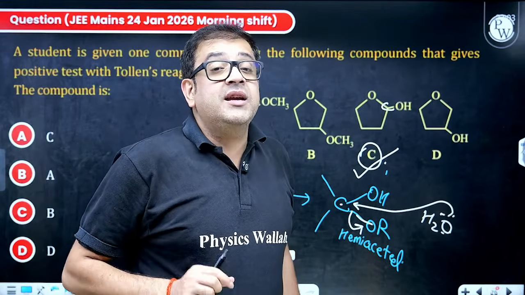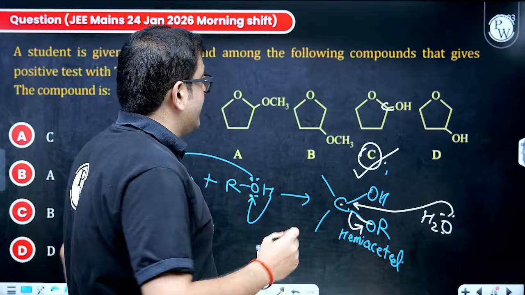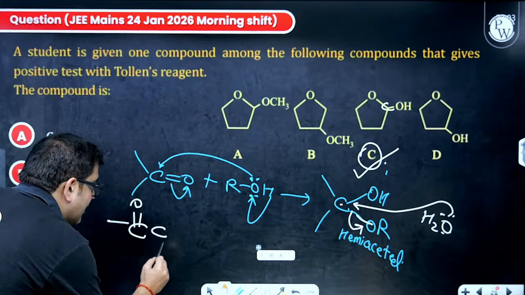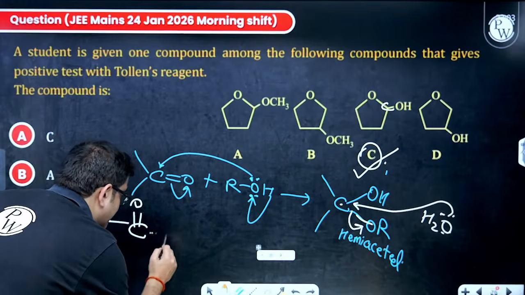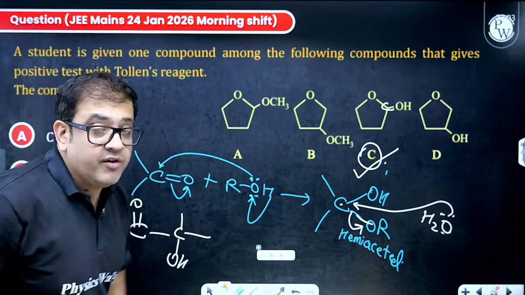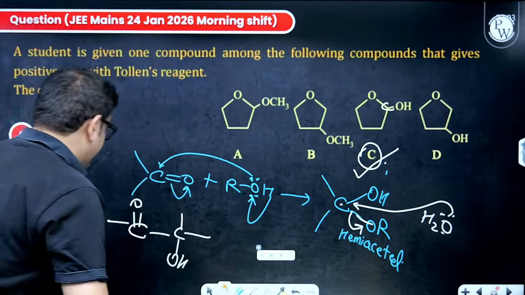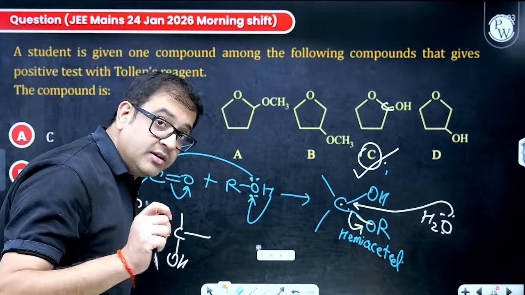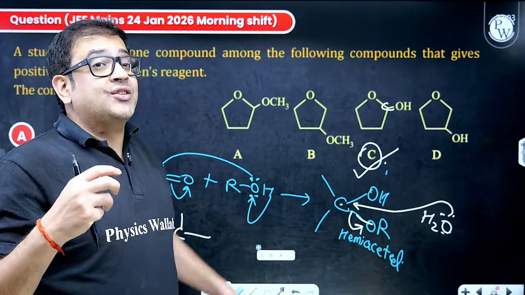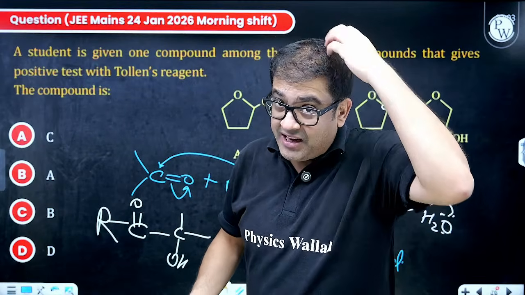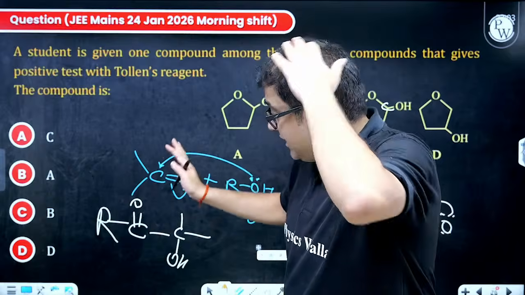One more famous thing is alpha hydroxy ketones. Like for example, if I have this ketone or carbonyl group, and its alpha position, alpha as in the carbon next to this carbon, is having hydroxy. So they also give a positive Tollens test, although it may be a ketone, but still it will give a positive Tollens test because there are some structural identifications also. Also, there are many other compound structures which can give a positive Tollens test, but for your NEET examination, these two you should know.